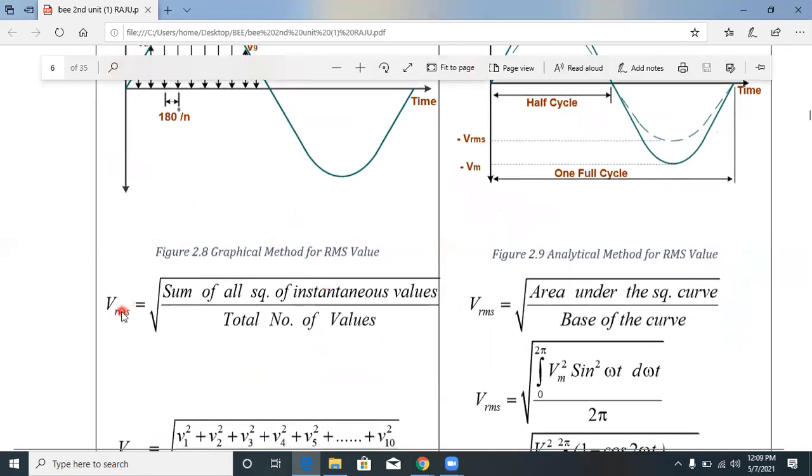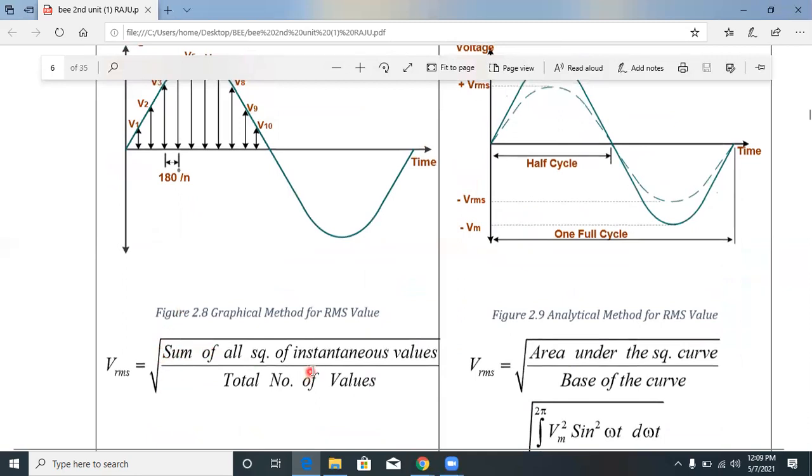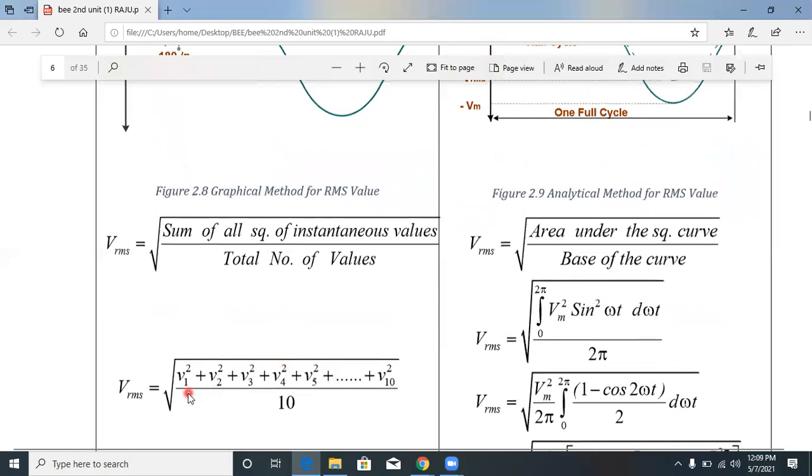So VRMS, the RMS value of the output voltage, is equal to the square root of the sum of all squared instantaneous values divided by the total number of values. Root mean square: this is called root, this is called mean, and this is called square. It is the sum of the squares of the instantaneous values divided by the total number of values. Root mean square means here the root.